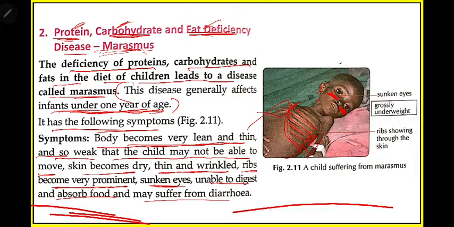So this is the second disease we have learned. Then let us move to some other deficiency diseases.